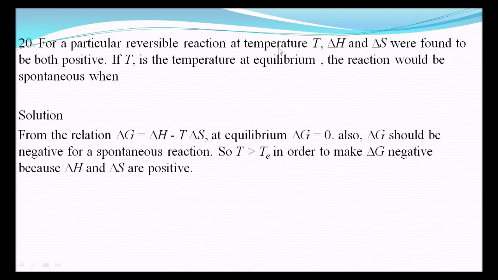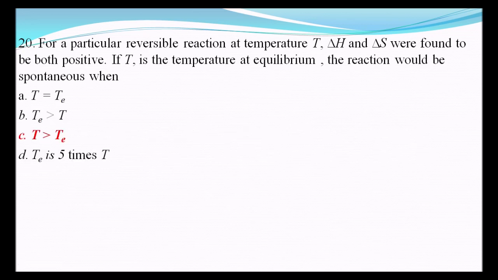For a particular reversible reaction, delta H and delta S were found to be positive. If T is the temperature at equilibrium, the reaction would be spontaneous when? From the relation delta G is equal to delta H minus T delta S, at equilibrium delta G is equal to 0. Also delta G should be negative for the spontaneous reaction. T should be greater than T equilibrium in order to make delta G negative, because delta H and delta S are positive. Therefore, T is greater than T equilibrium. Thank you.